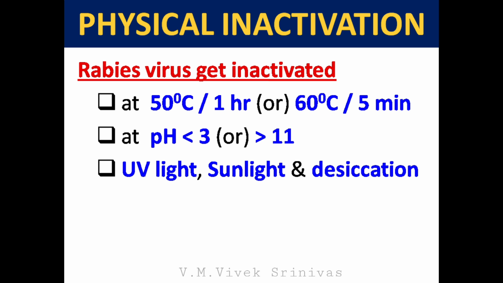Physical inactivation. The rabies virus gets inactivated at the temperature of 50 degrees Celsius for 1 hour, or at the temperature of 60 degrees Celsius for 5 minutes. These viruses are also sensitive at a pH less than 3 or at a pH more than 11. Ultraviolet light inactivates this virus. This virus does not survive well outside its host, as it is susceptible to sunlight and desiccation.